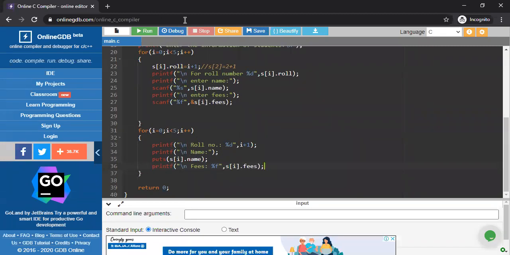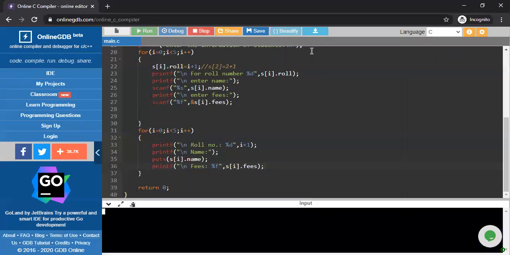So if I run this program, see, for roll number 1, I'm directly inputting the roll number as i plus 1. So roll number 1 is directly printed. It's not a problem.